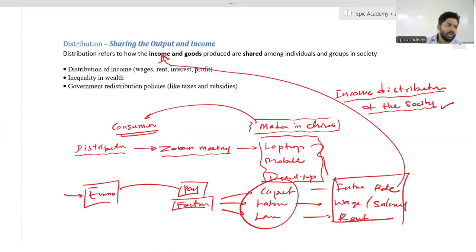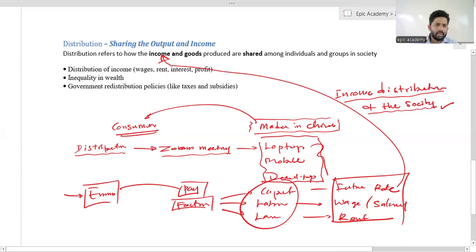That is why the government tries to provide job opportunities for the society, to share the income among the individuals and the society. Okay. The inequality of the wealth also will be decided according to that particular activity. Some countries have distribution of the wealth and income at a high level.